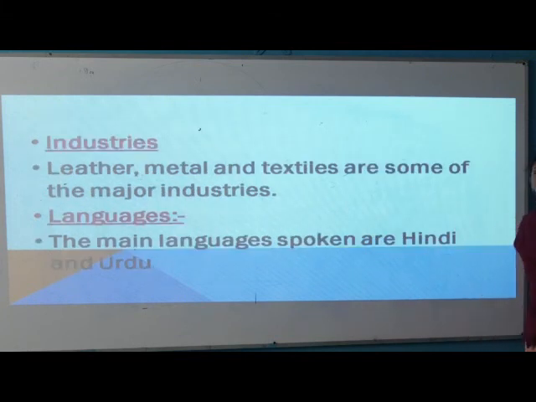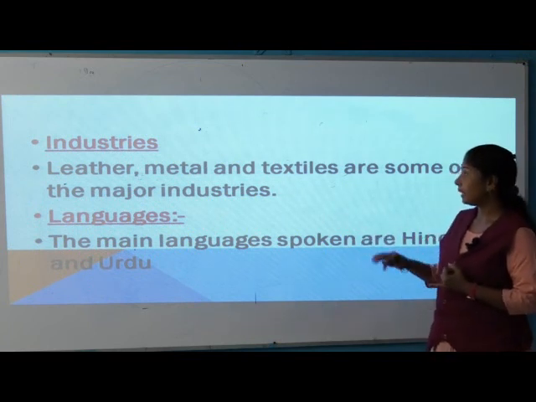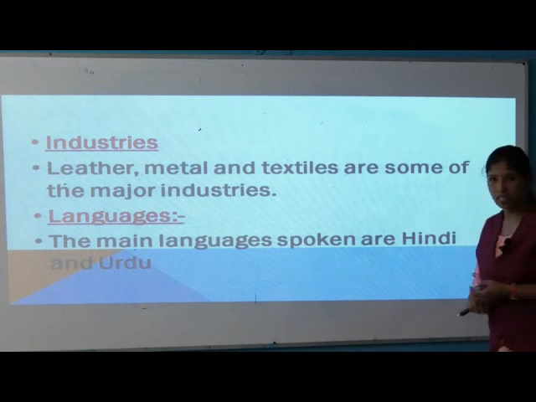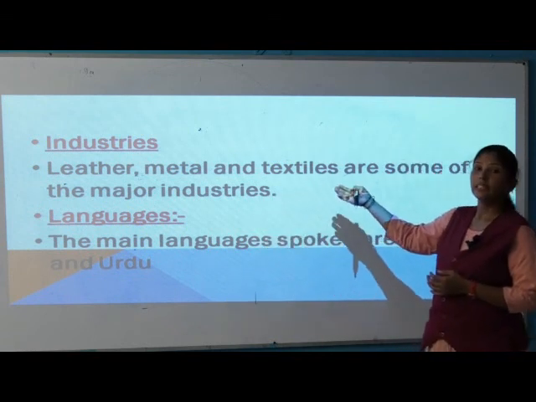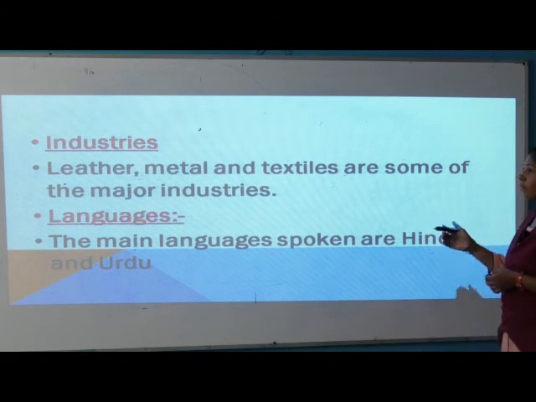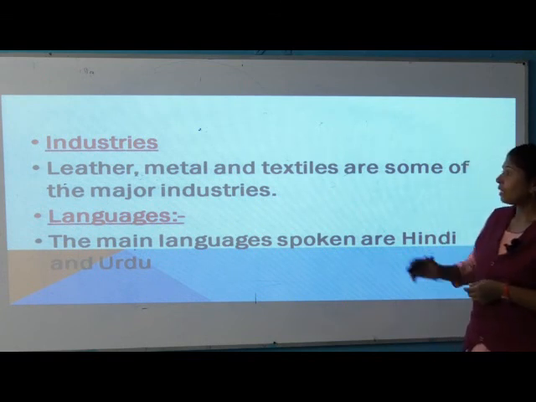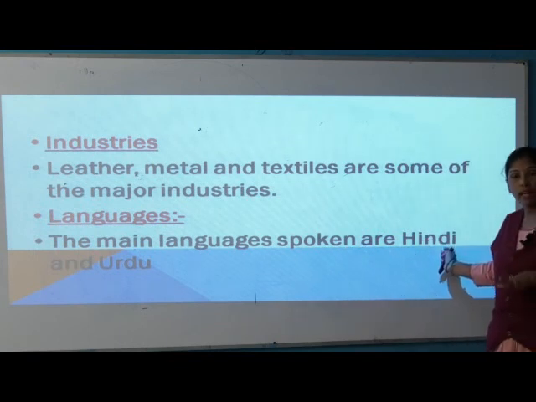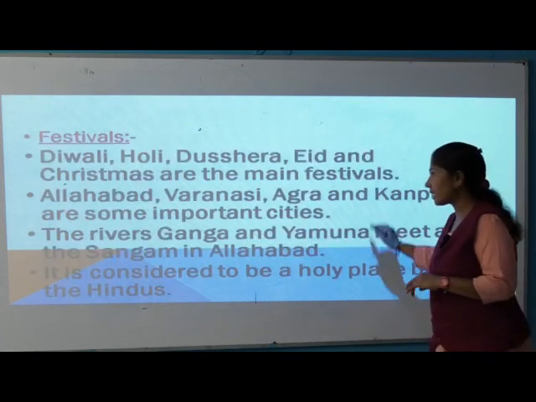Now come to the point of industries. Leather is prepared here; leather, metal and textiles are some of the major industries. Now come to the point of languages. What languages are spoken here? The main languages spoken are Hindi and Urdu.